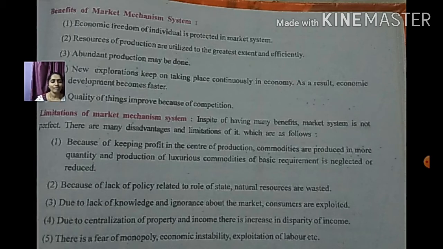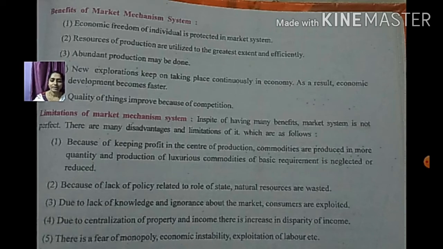Now the limitations of the market mechanism. The market system keeps profit at the center, so people produce more of those goods which can give them a higher profit. So they go for luxurious goods. What happens here? They neglect the needy people's requirements, that is, the basic necessities of life.